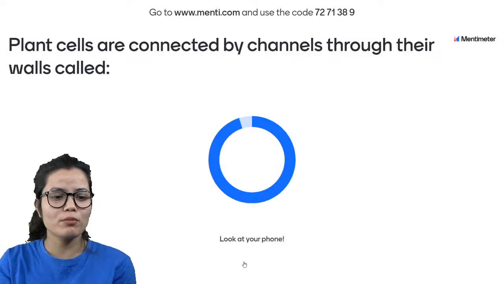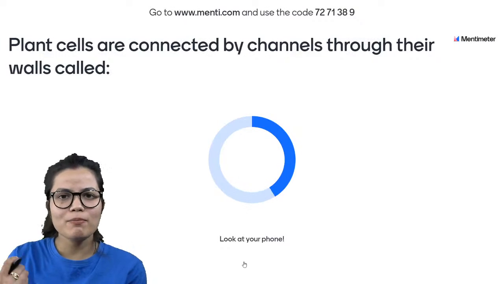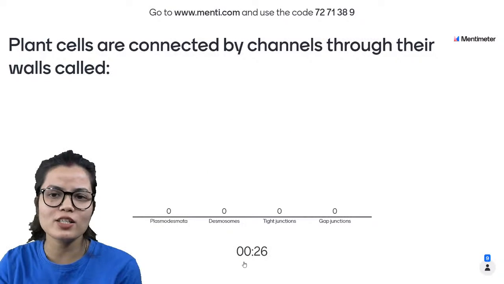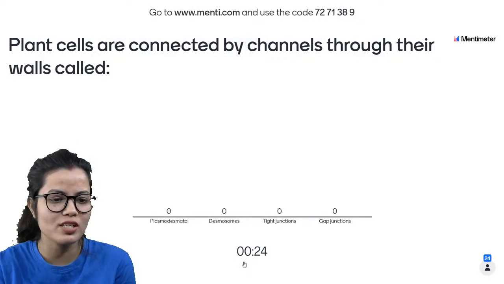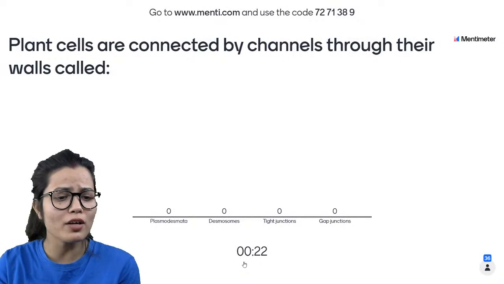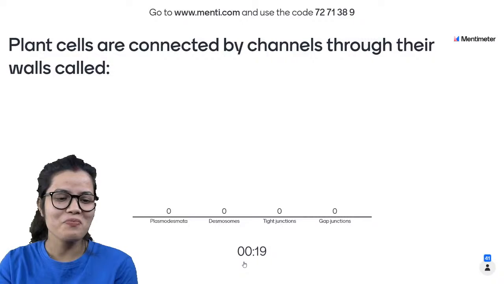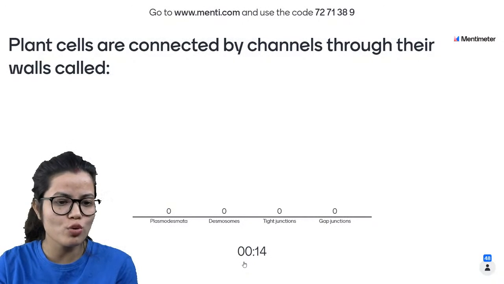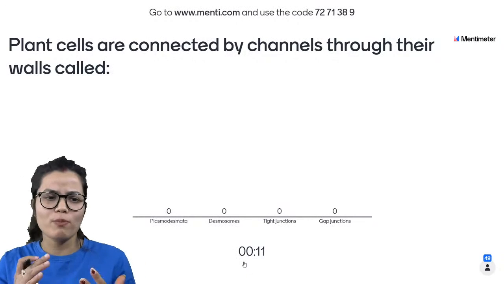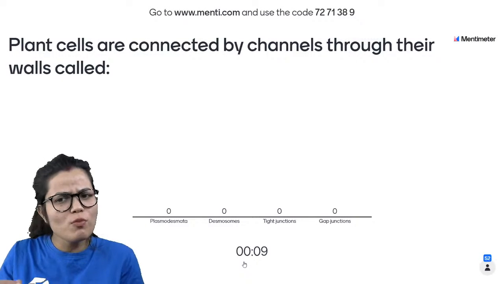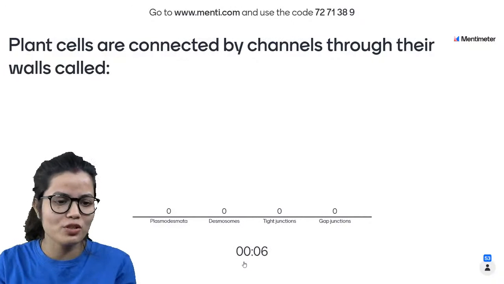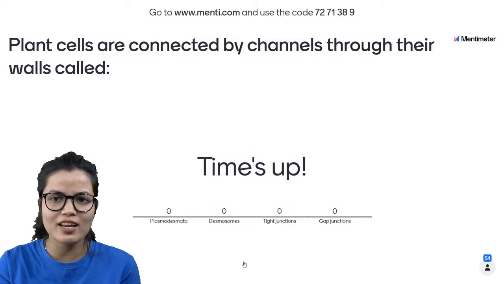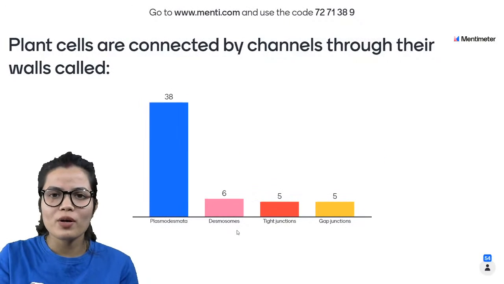Let us see the question number 2. Plant cells are connected by channels through their walls called, and the options are plasmodesmata, desmosomes, tight junctions, gap junctions. The question is in front of you, so all of you mark your answer. Plant cells are connected by channels through their walls called, with the help of plasmodesmata, desmosomes, tight junctions or gap junctions. The time is up.